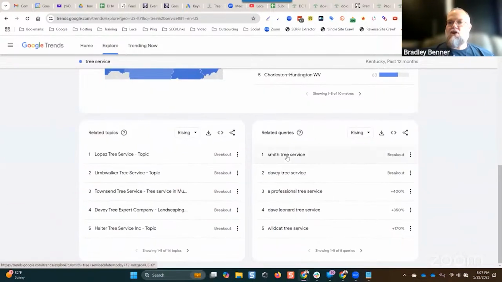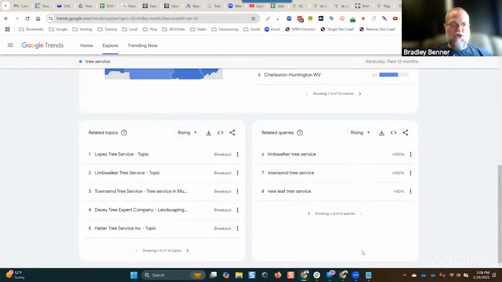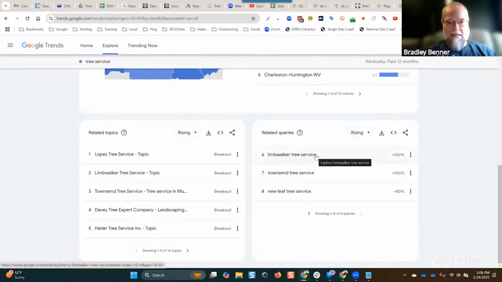This shows right here the company names that are doing the most advertising and marketing in their areas. Because in the last 12 months, these companies have been sought out by name. And when it shows a breakout, that means it's over, I think, 2,500% search interest over the past 12 months. It had seen an increase in search interest by 2,500% or greater, I believe, is breakout. And so this is just a great way to identify the top ranked competitors that are doing offline marketing and advertising that then you can go optimize for their brand name and typically outrank them. Or in some cases, you can poach traffic from them.